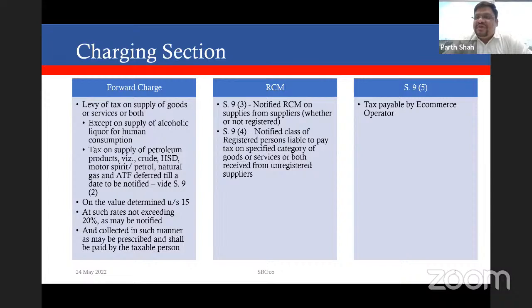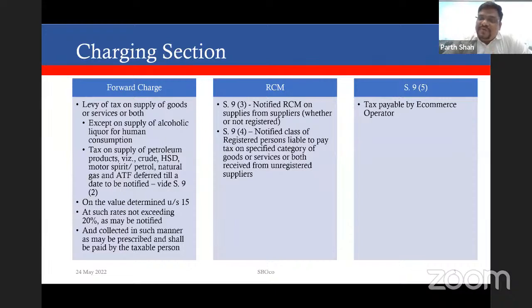The states and the center have separate powers to levy tax on the same. Also, the tax on supply of petroleum products such as petroleum crude, high-speed diesel, motor spirit, commonly known as petrol, natural gas, and aviation turbine fuel are not brought within the purview of the GST Act.